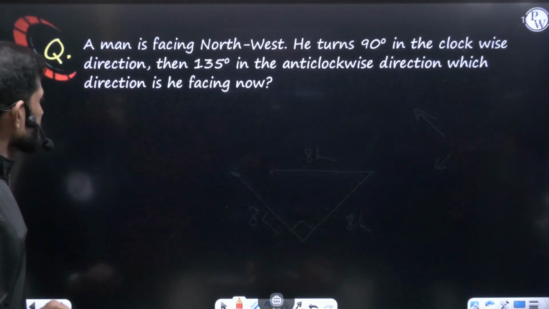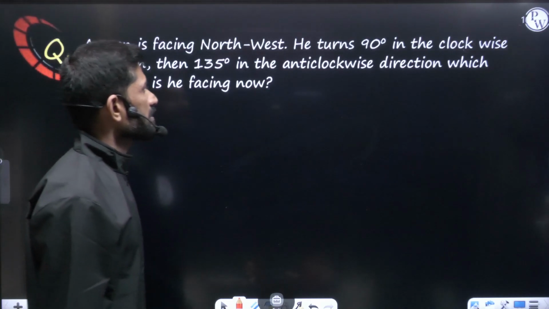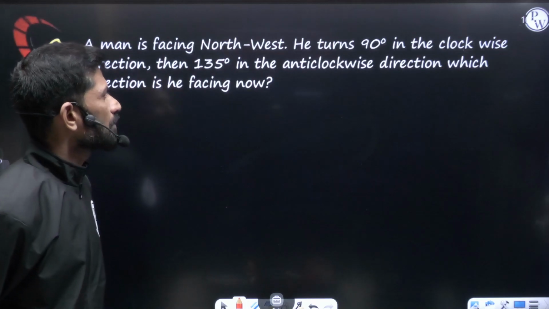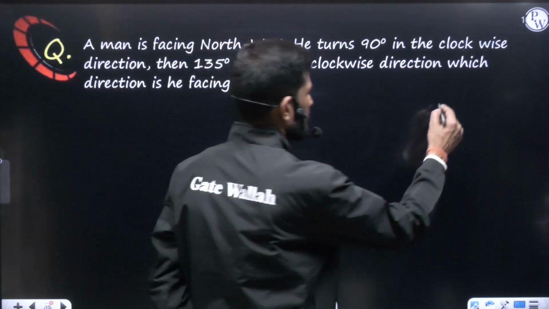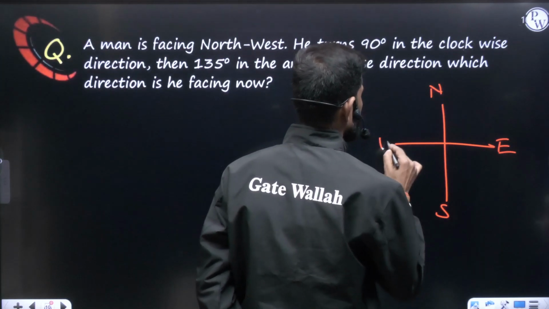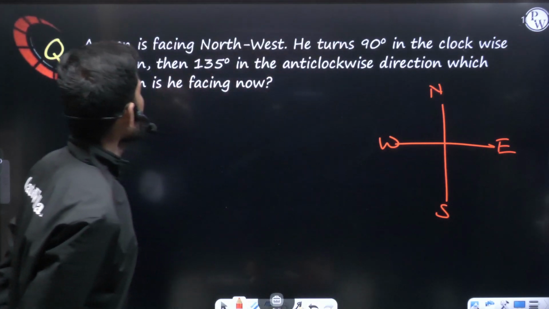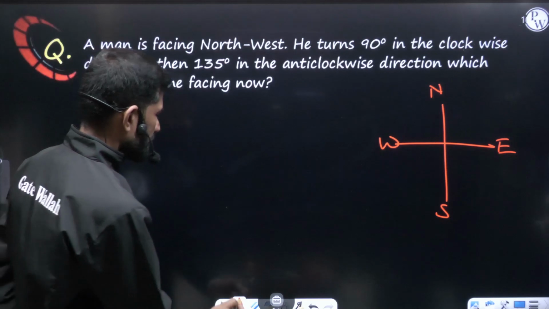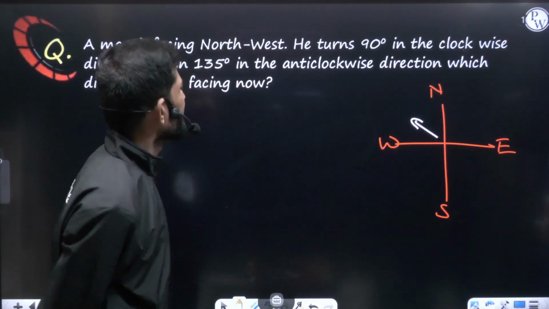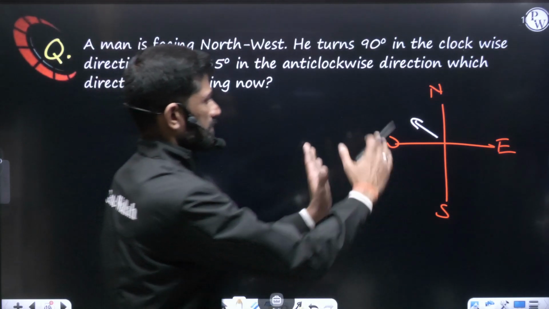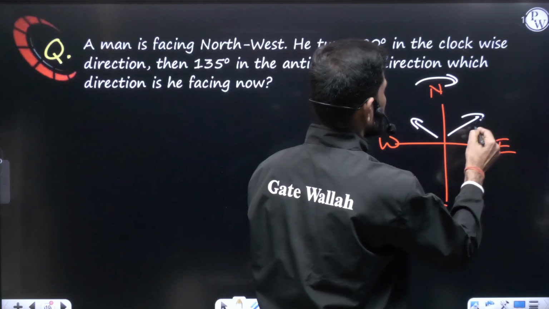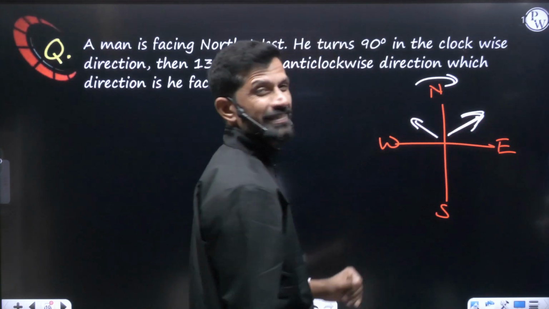Okay, moving to the next question. A man is facing northwest. He turns 90 degrees clockwise and then 135 degrees anti-clockwise. Let us understand this: north, south, east, west. A man is facing northwest. Northwest facing means like this. He turns 90 degrees clockwise. So a clockwise turn, this turn. Clockwise 90 degrees means he will now be coming towards northeast.